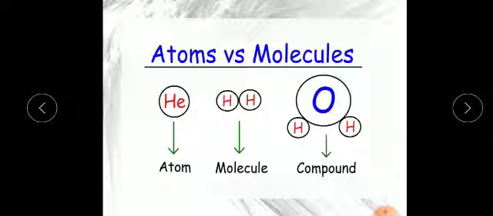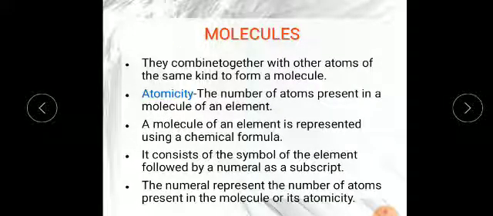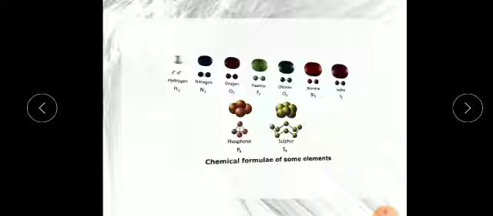Now what is a compound? Here they are showing water, H2O. A compound is formed by different atoms of different elements. Today we will talk about molecules. Molecules form when atoms of the same kind, the same element, combine together. In my last video also I showed you this picture.